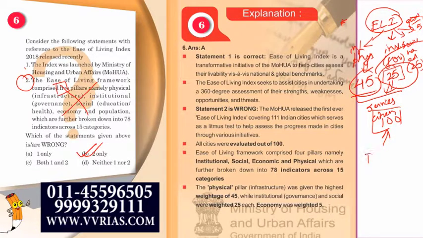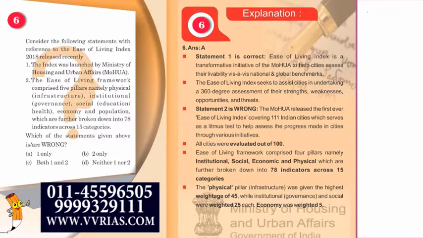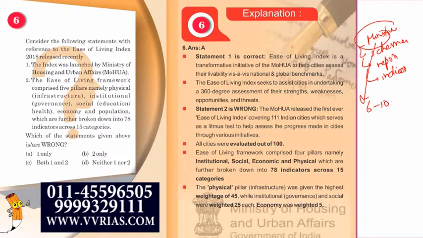You have 4 pillars, namely physical, institutional, social and economy. Moreover, the index covers how many cities? It covers 111 cities. Okay? So this is the crux about ease of living index. Now again to reiterate, you must note down or you must make a separate chart or summary sheet for ministries and the various schemes that have been launched by the ministries or reports or indices, etc. Okay? These questions will appear in your UPSC and they'll carry around 6 to 10 marks at least.